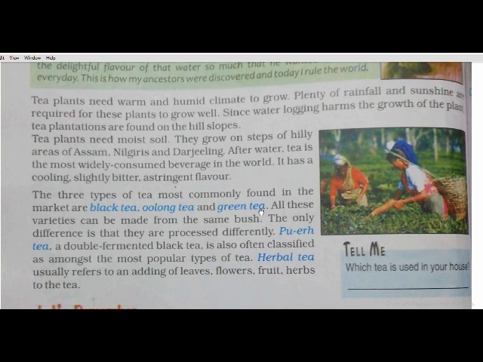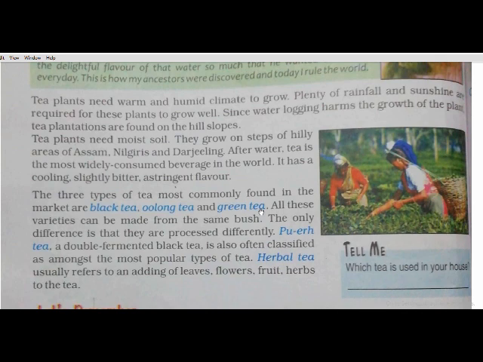The three main types of tea most commonly found in the market are black tea, oolong tea and green tea. All these varieties can be made from the same bush. The only difference is that they are processed differently. Puer tea, a double fermented black tea, is also often classified as one of the most popular types of tea. Herbal tea usually refers to adding leaves, fruits, flowers, herbs to the tea. So different types of tea are there. Most famous is the double fermented tea, that is Puer tea.